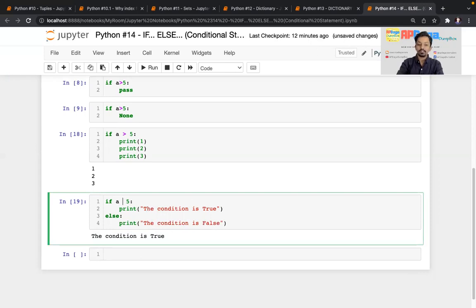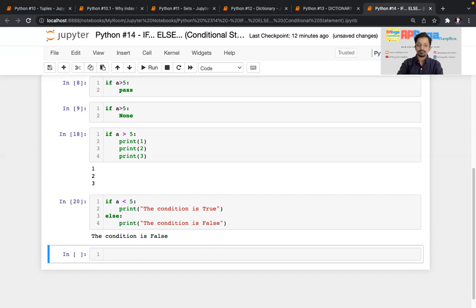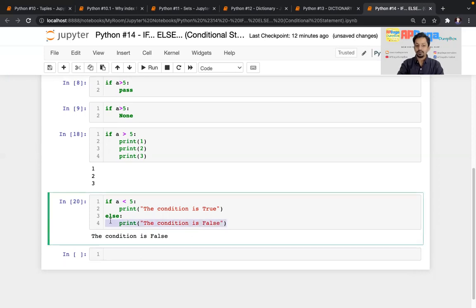If I change this condition to exactly opposite, now this condition is false, right? And if I execute it once again, you can see now this line is executed and this line is skipped. Okay, syntax is again same. If, then condition, then colon, then using indentation after one tab, you can write line of code which you want to execute when this condition is true.